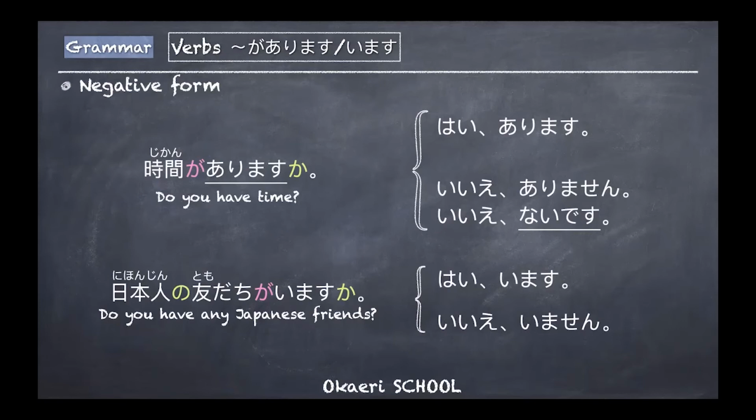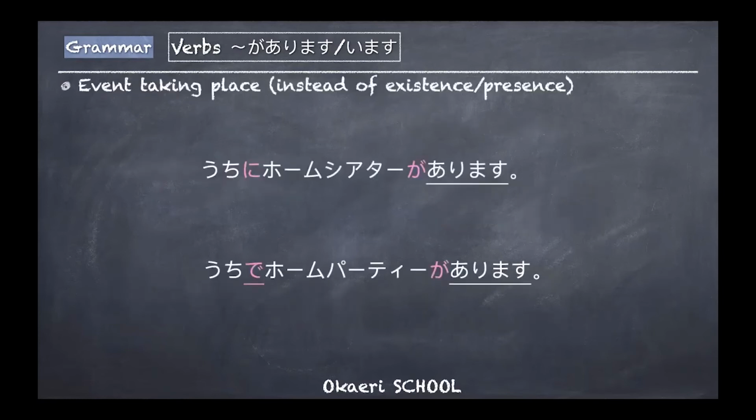います question. When it's yes, はい、います. When it's no, いいえ、いません. So when you use a negative in usual sentences, for example, I don't have any Japanese friends, 日本人の友達がいません. You can just use it this way. I don't have time. 時間がありません, or instead of あります, 時間がないです. Good.